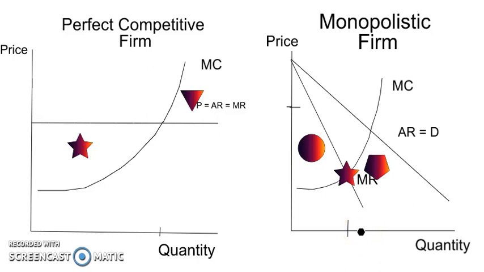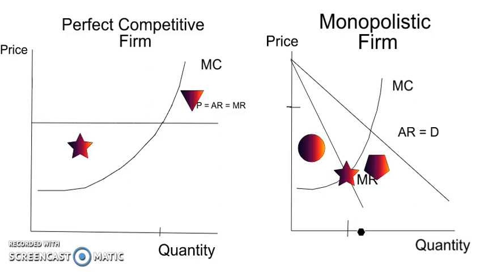So the basic concepts are the same. We maximize profit where MR equals MC. I've given you the reasons why that is the case. The major difference between the two is that a monopolistic firm is the only firm in the market, while in perfect competition there is more than one. Price is given. You can't change the price in a perfectly competitive market as a perfectly competitive firm.